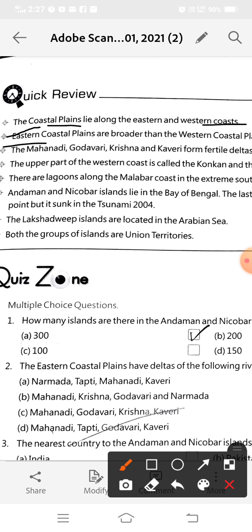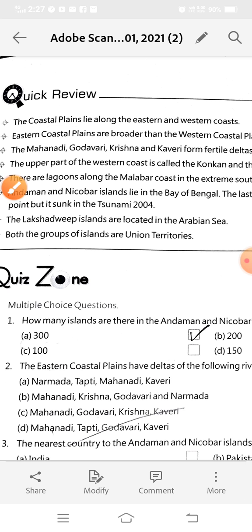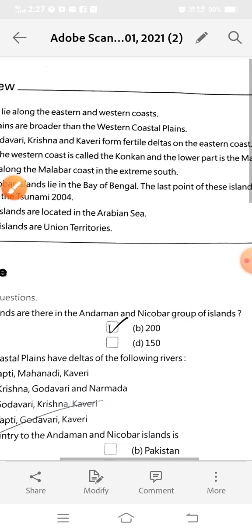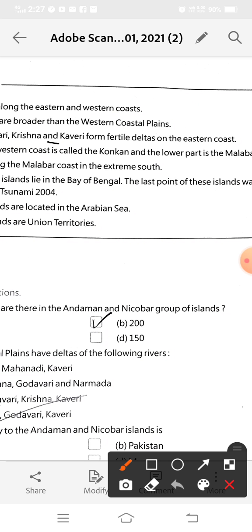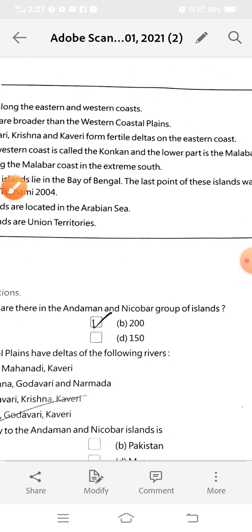And the Mahanadi, Godavari, Krishna and Kaveri form fertile deltas on the eastern coast. It means these rivers form delta regions on the eastern coast.